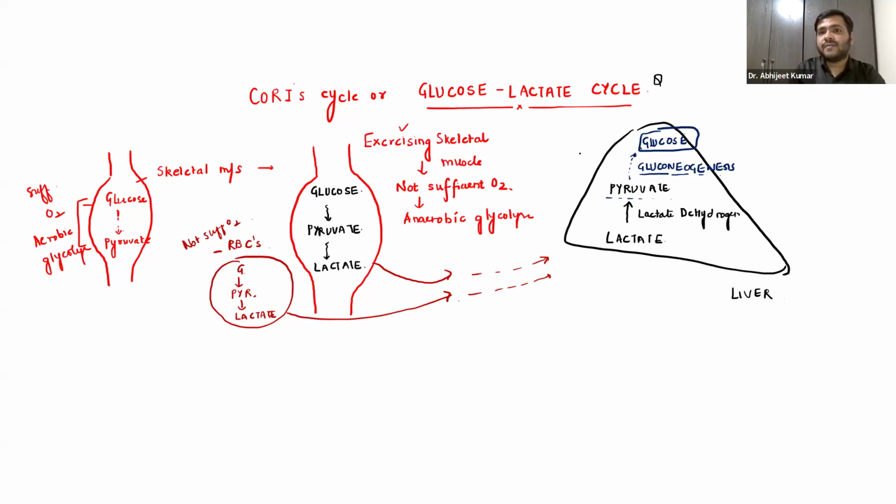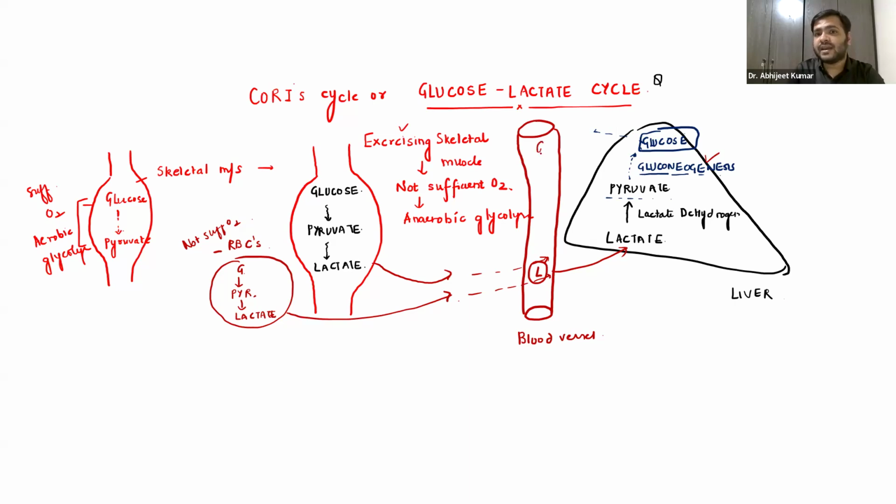Obviously I have not drawn this, but just remember we have a blood vessel in between. This is the blood vessel. So to this blood vessel, what has come first? You already know we have the lactate, and this lactate has gone into the liver from the blood vessel, arteries, veins. And from the liver, the glucose is produced by the help of gluconeogenesis.